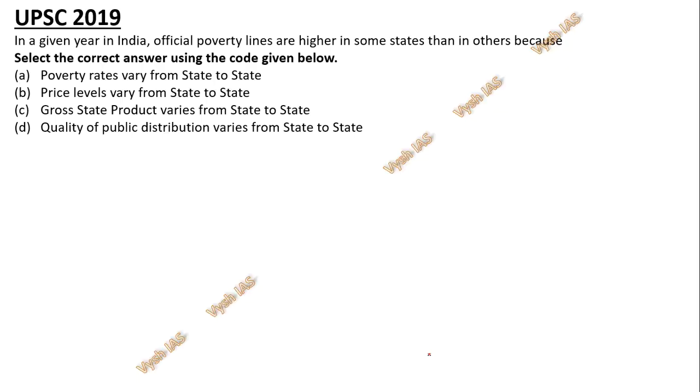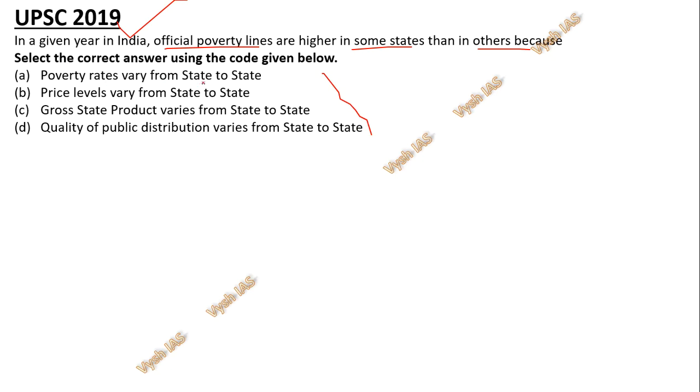So as usual, I'll show you the first UPSC question. In a given year in India, official poverty lines are higher in some states than in others because... So UPSC is asking this kind of ABCD question also. It will look like a CSAT kind of question, because everything will look very close, but still you have to answer. This is a 2019 question, very recent.